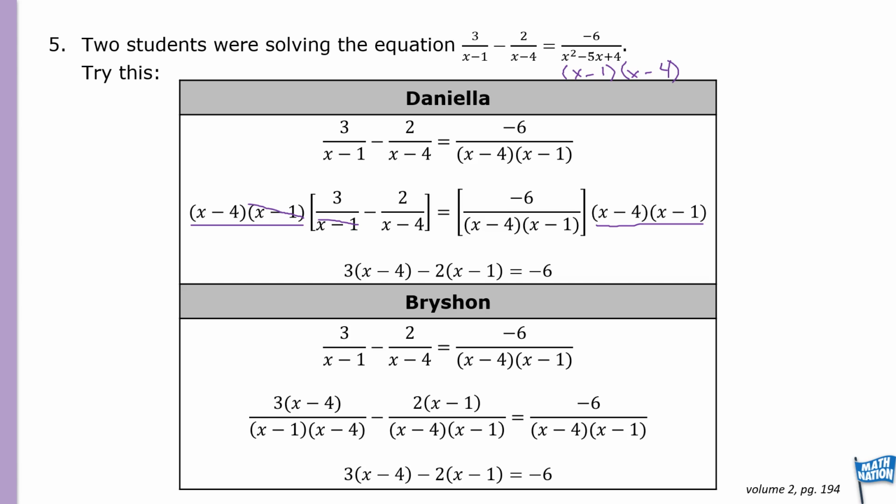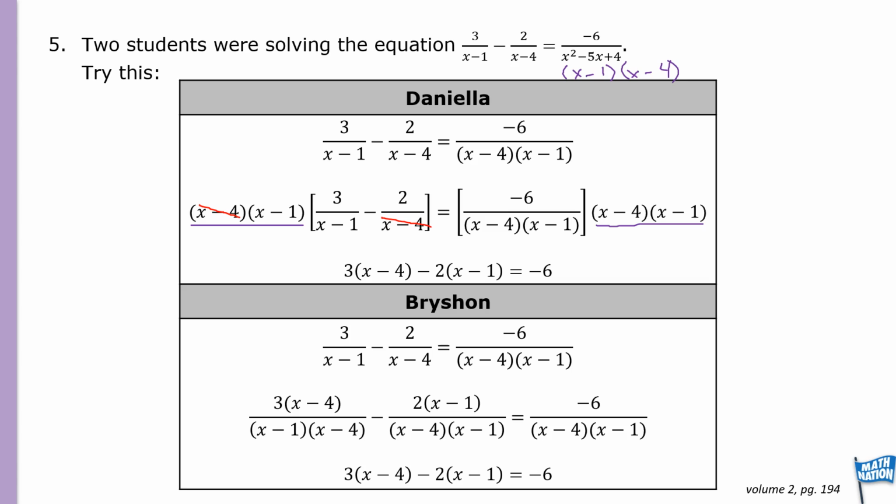Minus, do the same with the 2 over x minus 4. In this case, we can cancel out the x minus 4 here, and we have left 2 times x minus 1, which is what she has here.